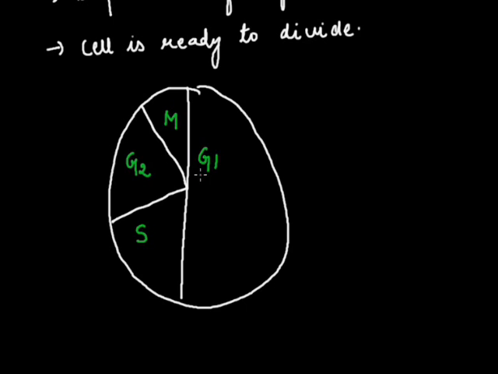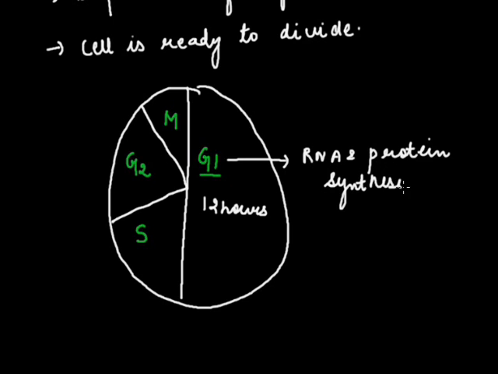This G1, as we have already discussed, is the longest phase, takes about 12 hours. What happens here is synthesis of RNA and protein synthesized. This is of longest duration.